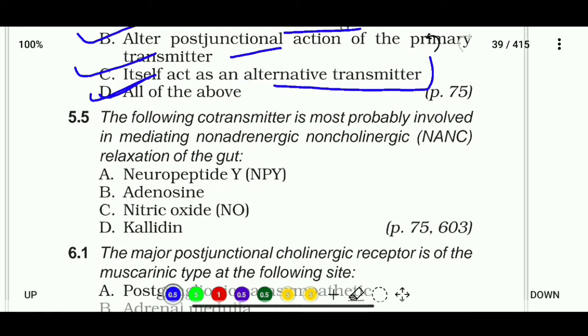Question number 5. The following co-transmitter is most probably involved in mediating non-adrenergic, non-cholinergic relaxation of the gut. Options are neuropeptide Y, adenosine, nitric oxide, or kallidin. So the correct answer is nitric oxide, the co-transmitter most probably involved in mediating non-adrenergic and non-cholinergic relaxation of the gut.